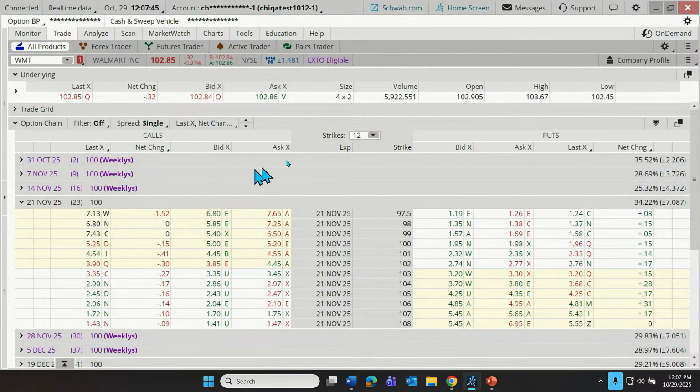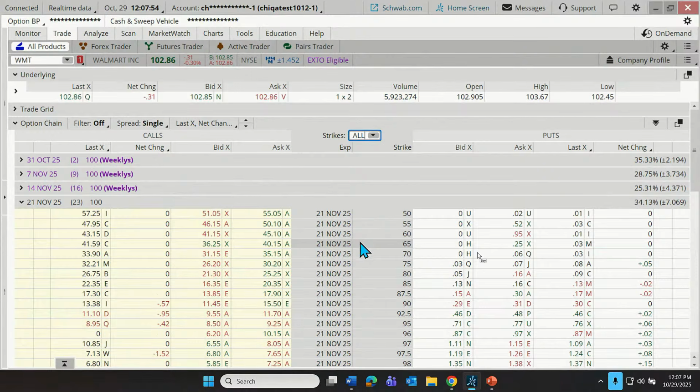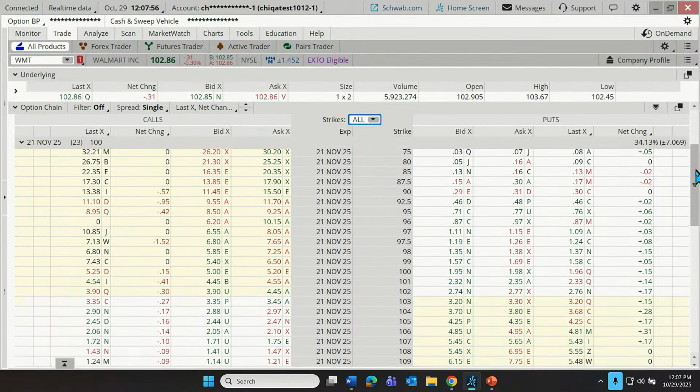If we want to see all of them, we can come right up here where it says strikes, and notice that's set to just show 12. So 12 in the money, 12 out of the money contracts. I could change that to just all. Let's do that. Then we can scroll on down.